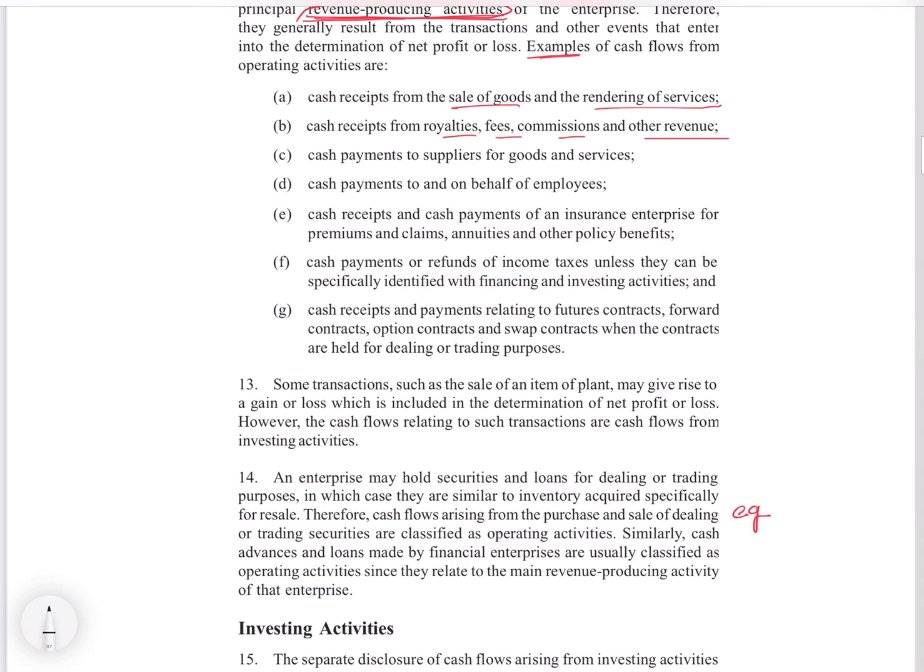There may be more transactions also, but that is not their major activity. So that becomes their financing activity. Okay. So we should understand the main nature of business to understand whether it is operating, investing or financing activity of that enterprise.